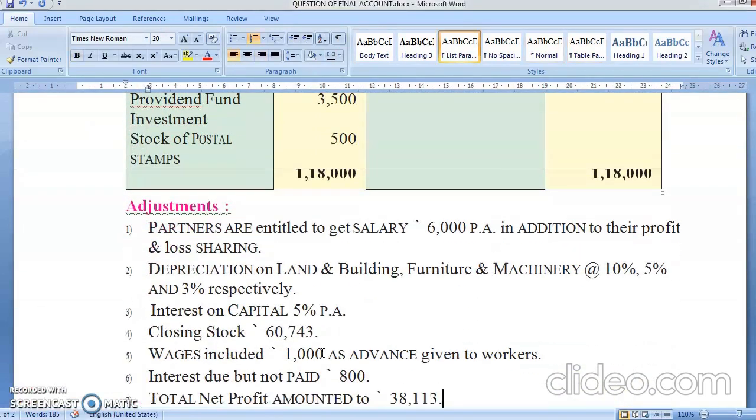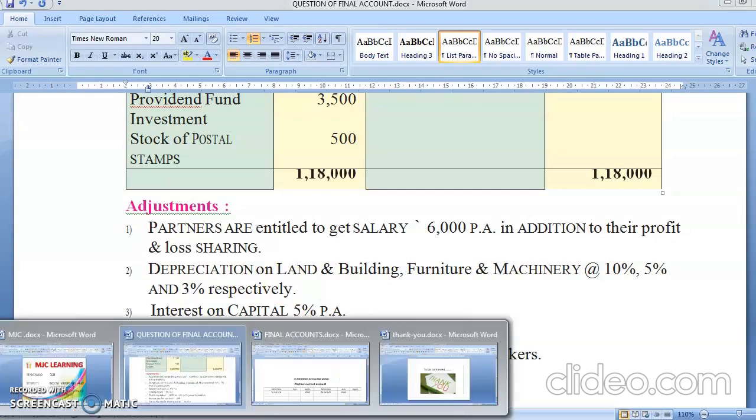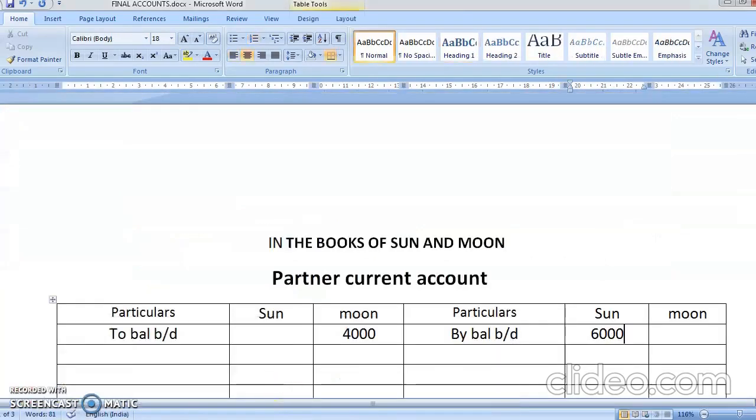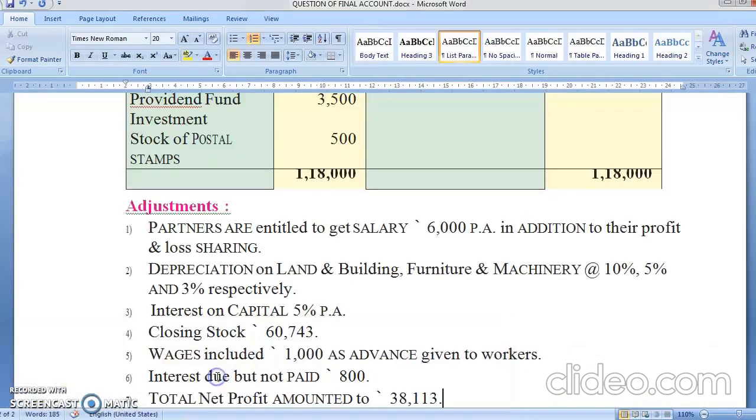The first is partners are entitled to the salary of rupees 6,000 per annum. मतलब पार्टनर्स को प्रॉफिट की जगह पे सैलरी भी मिल रहा है. They are getting profit also, they are getting a salary also. Again, for us, salary is an expense, so we will write it in profit and loss account debit side, and for the partners it is an income, so it will come in credit side. So both are getting 6,000 per annum. Per annum matlab per year. Okay, so we are doing only one entry because we are not making profit and loss.